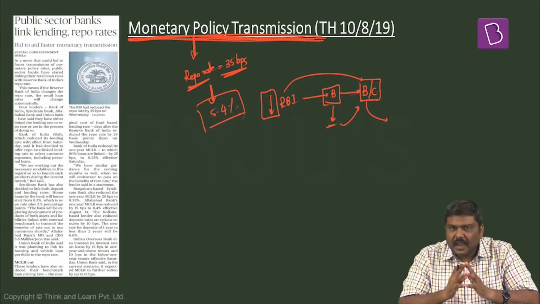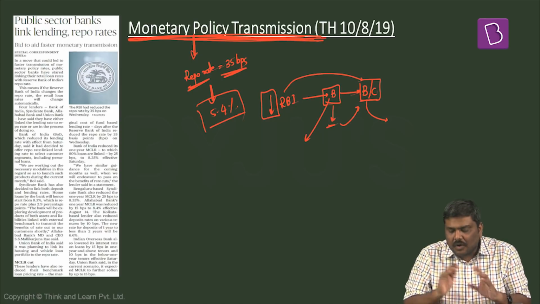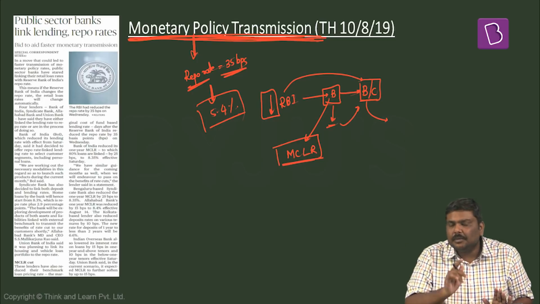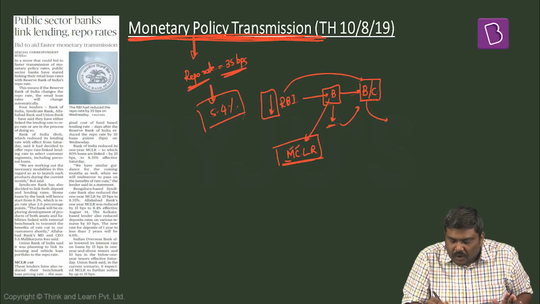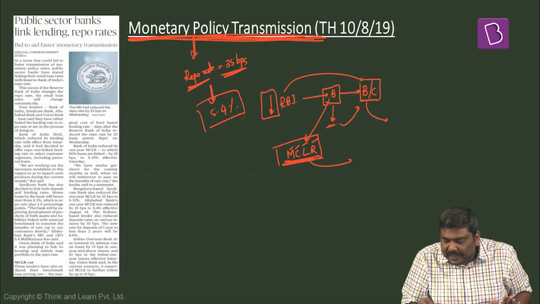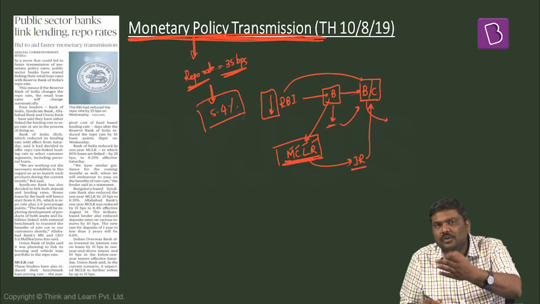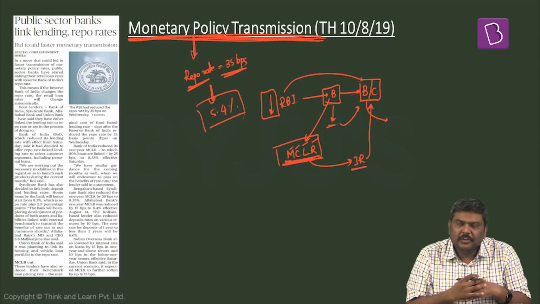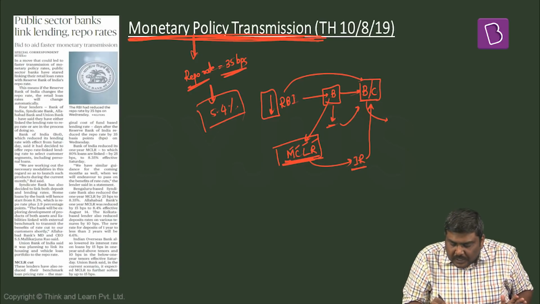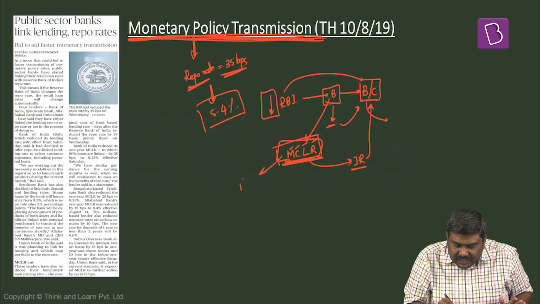Please understand, as of now, the banks follow a concept of MCLR, marginal cost of funding based lending rate. I'll repeat it, marginal cost of funding based lending rate, which they use to determine the interest rates that they charge on the loans that they give to borrowers. Earlier, we followed a concept of a base rate regime. From the base rate regime, we have shifted to MCLR regime from 1st April 2016.